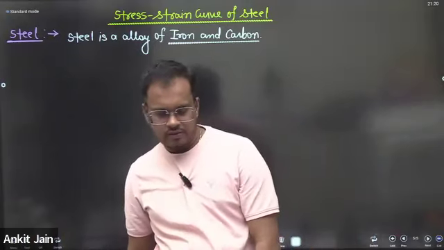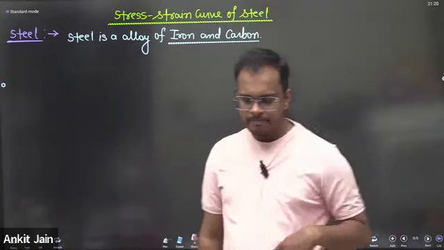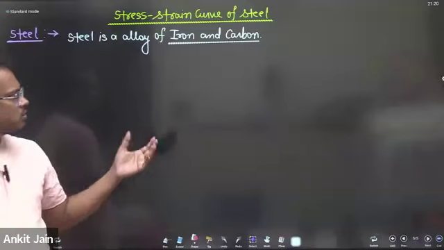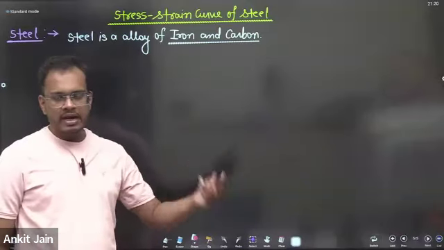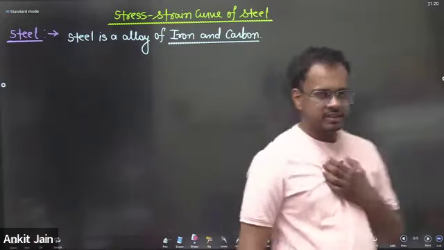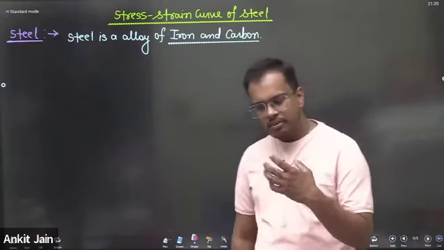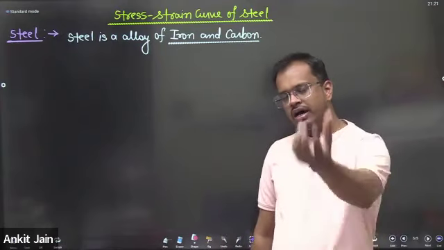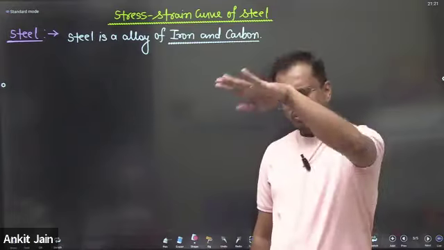Yes, we will discuss mild steel after that, because first I am interested to introduce what you mean by iron and what you mean by steel. If you know about steel and iron, then we will go to mild steel.